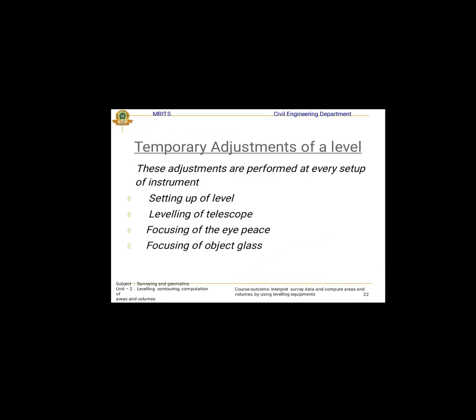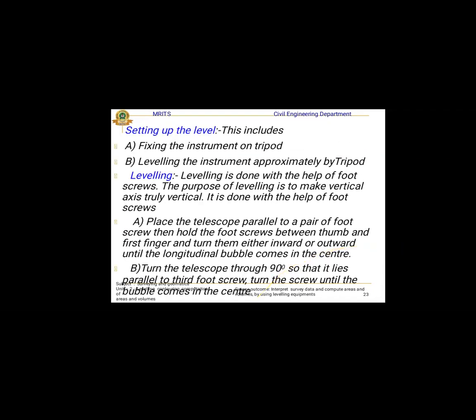The temporary adjustment of leveling is the setting up of the level: leveling of the telescope, focusing of the eyepiece, and focusing of the objective glass. First, fixing the instrument on the tripod; next, leveling of the instrument, which is fixed approximately by the tripod. Leveling is done with the help of foot screws, to make the vertical axis truly vertical.